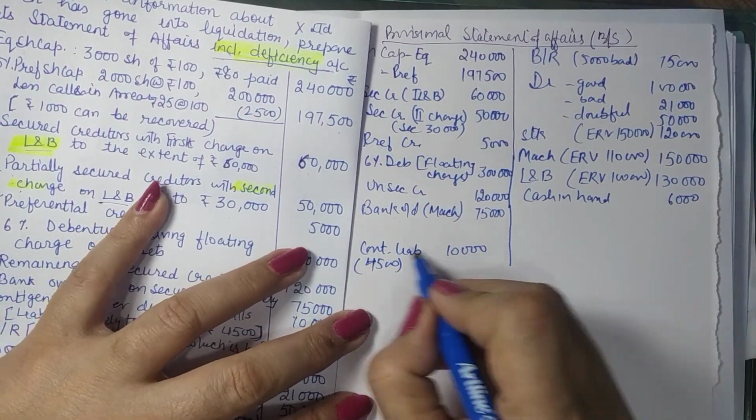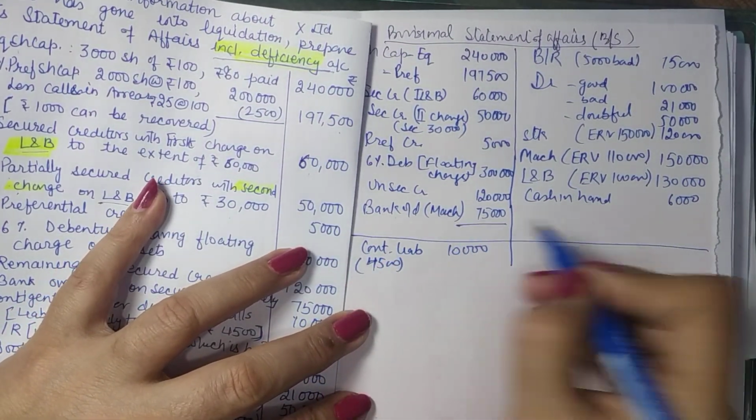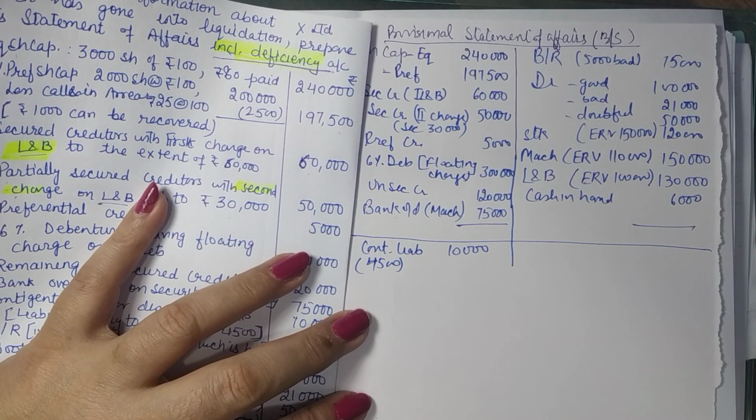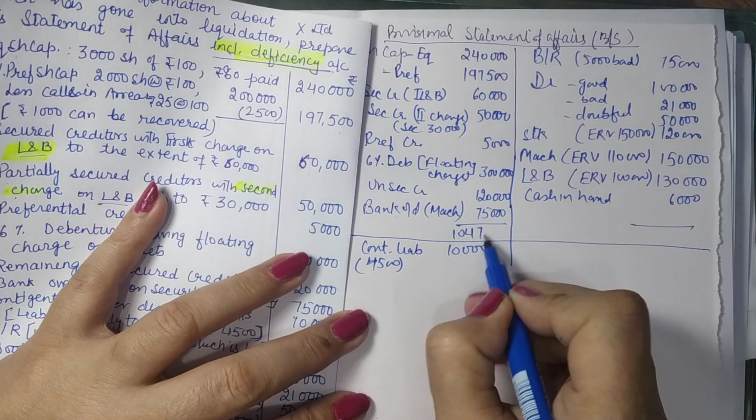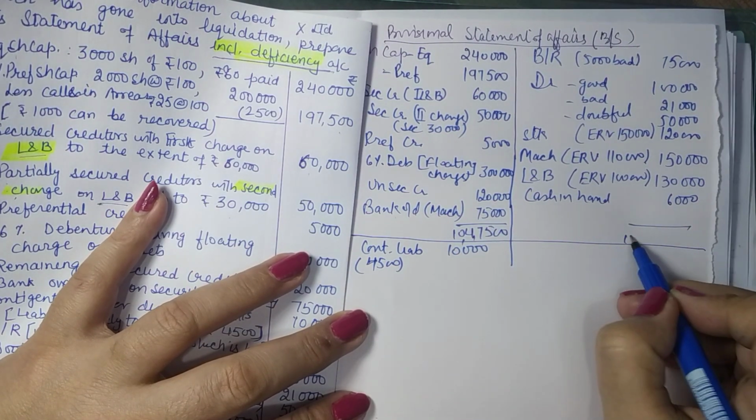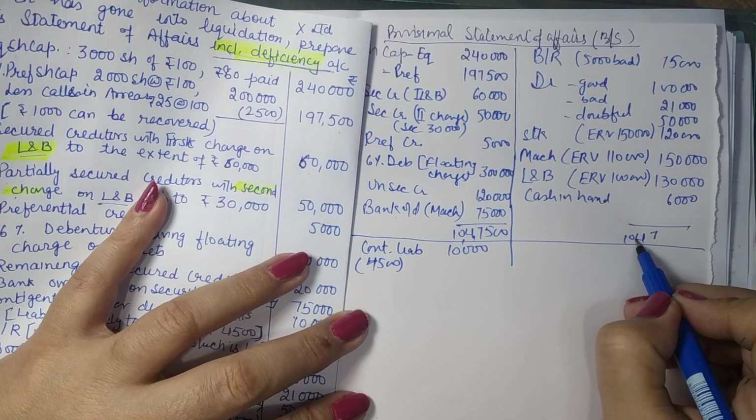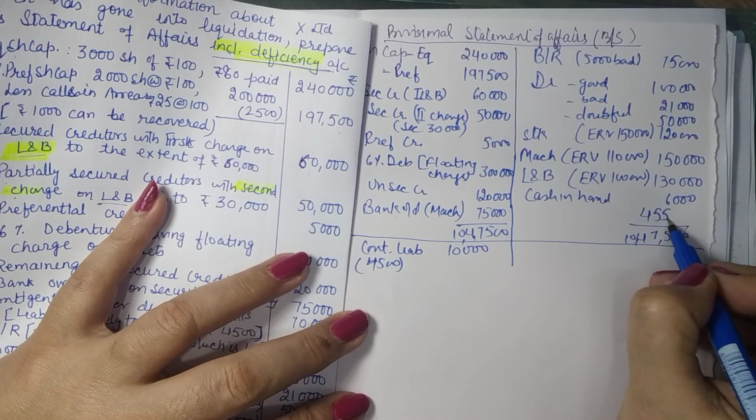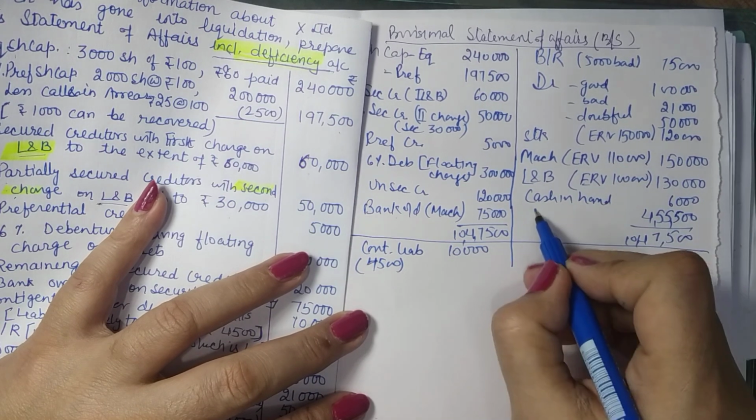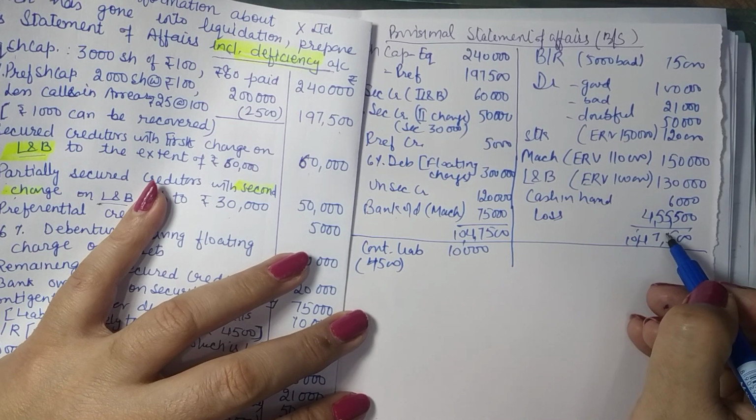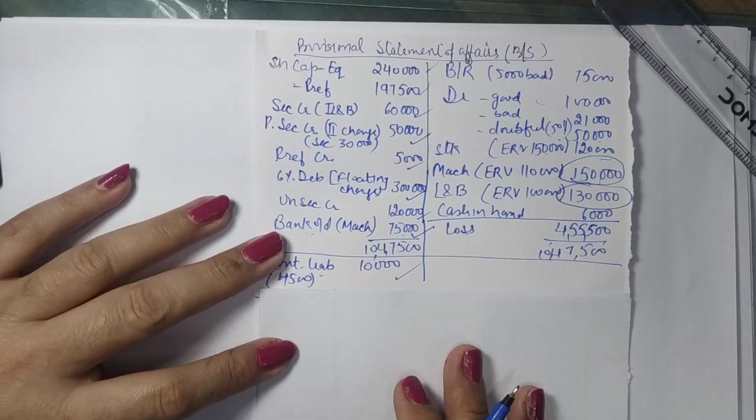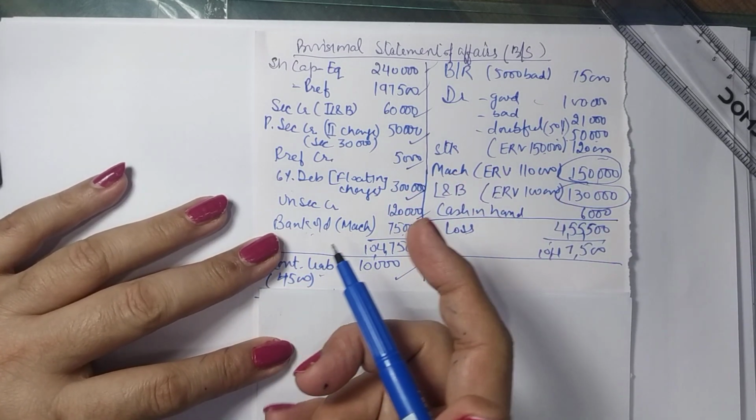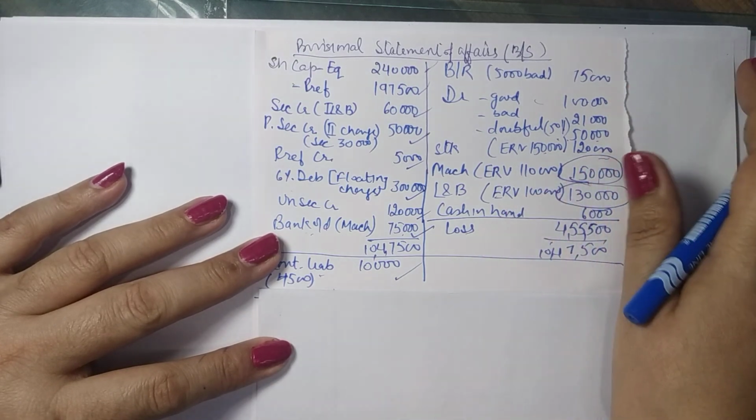So we have written all the assets and all the liabilities. Now balance the two sides. Contingent liabilities won't be added, so balance the two sides, and that will give you the amount of profit or loss. So I am getting here 10,47,500 as the total, which means there is a loss of 4,55,500.